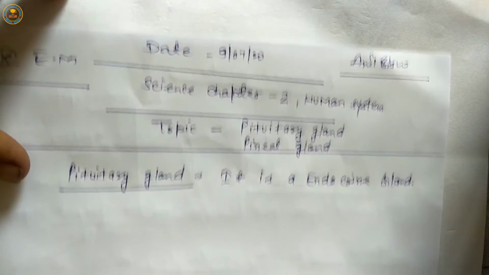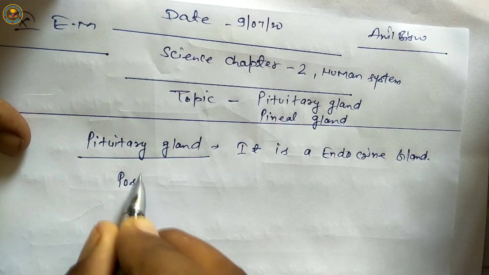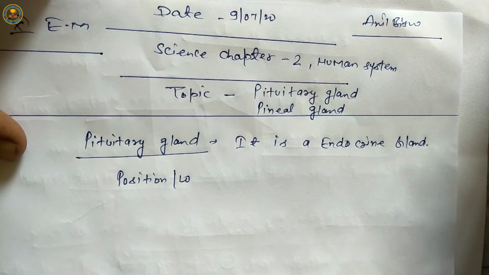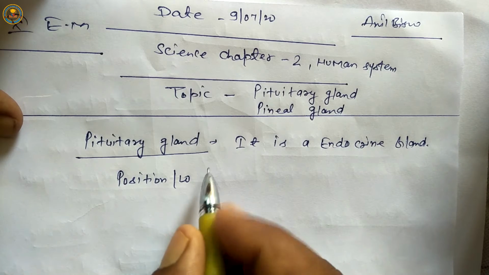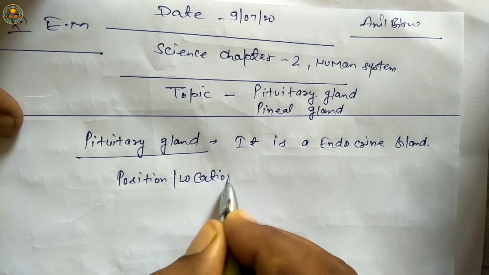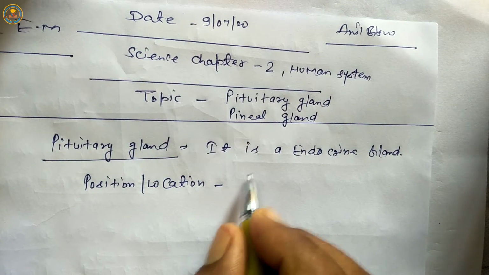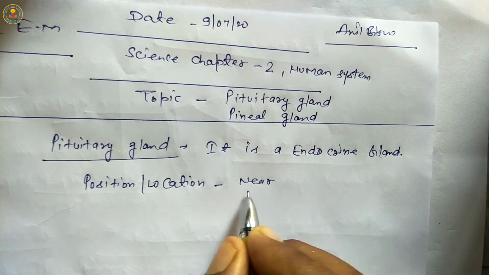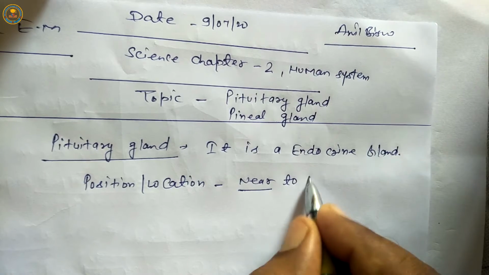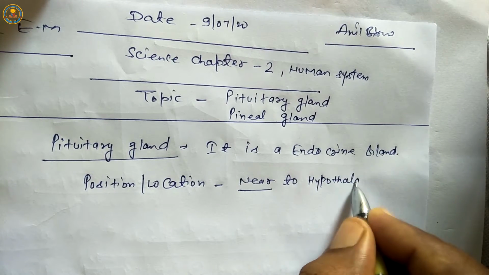Next is position and location. The pituitary gland is situated near the hypothalamus.